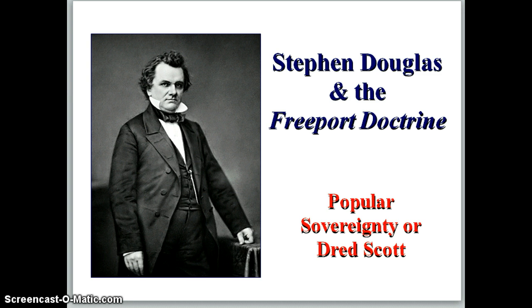the Northern and Southern Democrats, in the election of 1860. And the consequence of this, of course, is that Abraham Lincoln is able to win the election, and once he wins the election, the South will secede from the Union in protest. At least 7 of the states will secede from the Union immediately following the election and before Lincoln even takes office. And that, of course, ultimately leads to the Civil War.